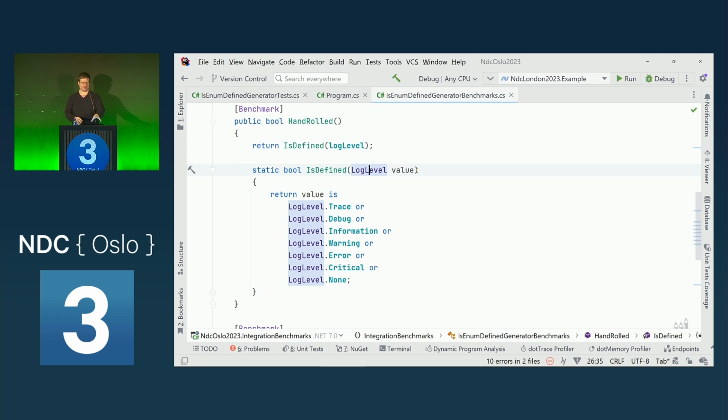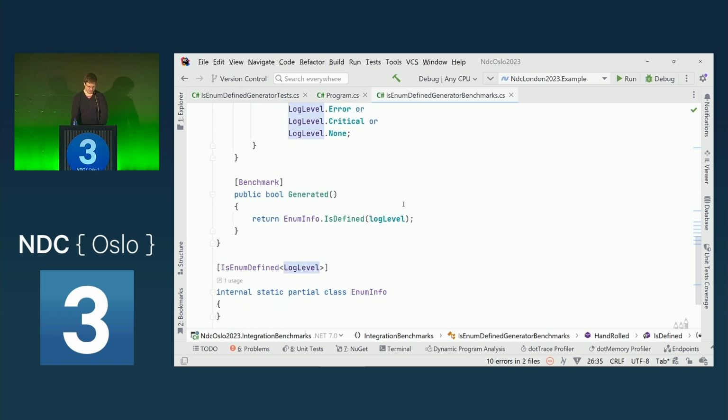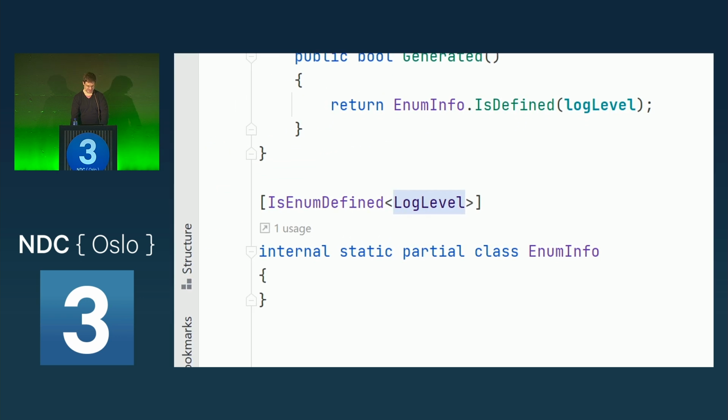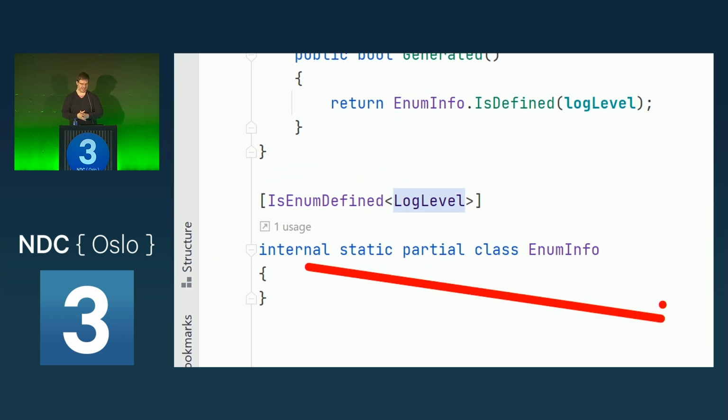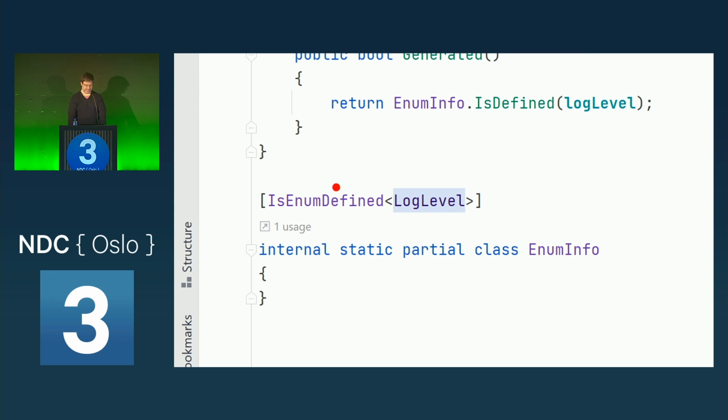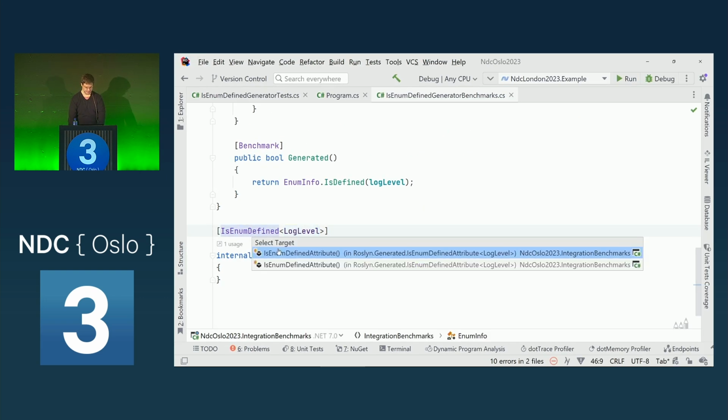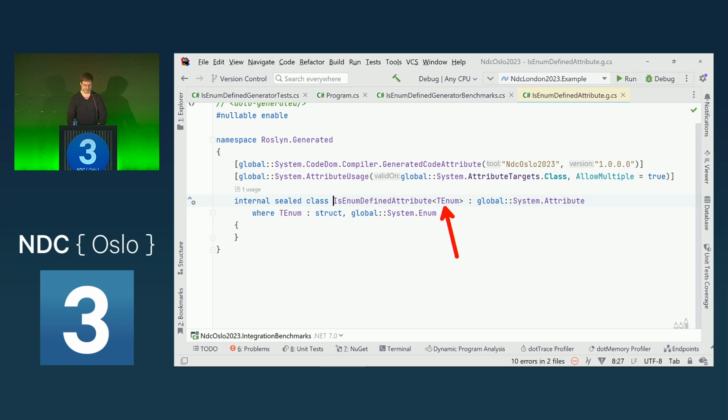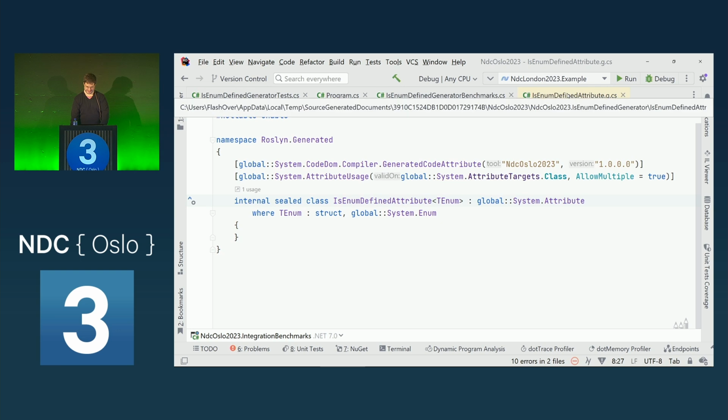And now this is a super example of a source generator, because I already know ahead of time what I should generate, and basically it's this as a string. So the example that I would like to have is, again, we define a partial type, where the source generator can then add methods in. And we attribute this with the IsEnumDefined attribute. This is a C# 11 attribute. It's actually a generic attribute with the enum type, so we constrain this. This must be an enum. And then the source generator can kick in and generate code for that.